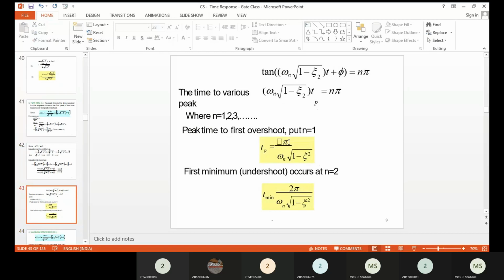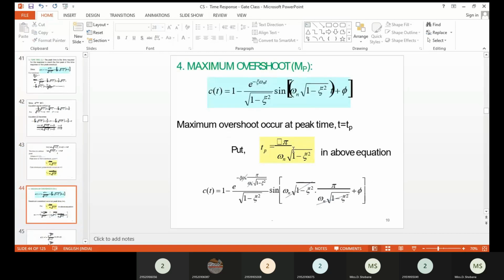So Tp is equal to pi divided by omega_n into omega_d. Instead of omega_d, you can substitute omega_n into root of 1 minus delta square. Okay, so this is your peak time. And then we can go for maximum peak overshoot.